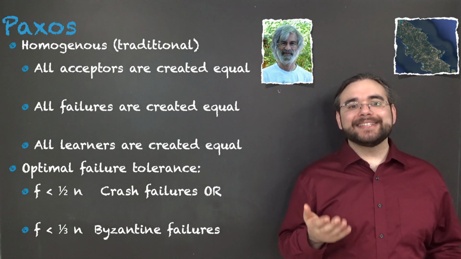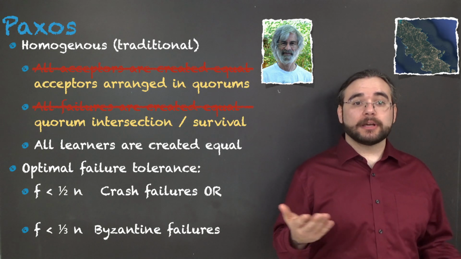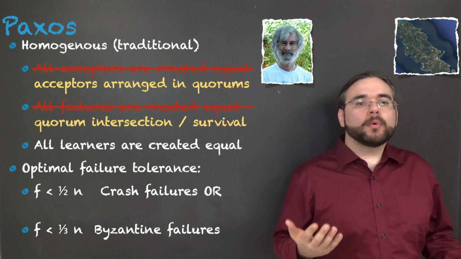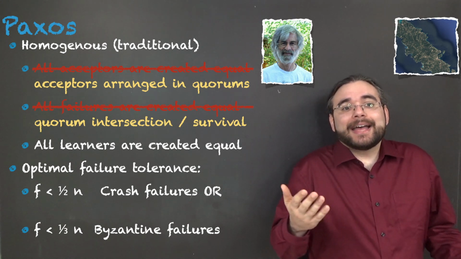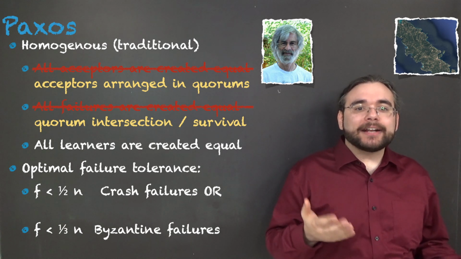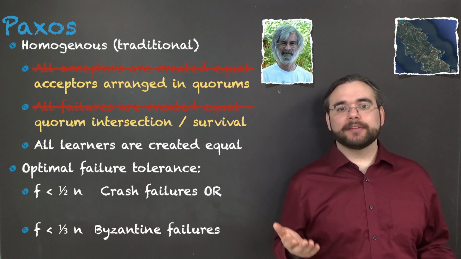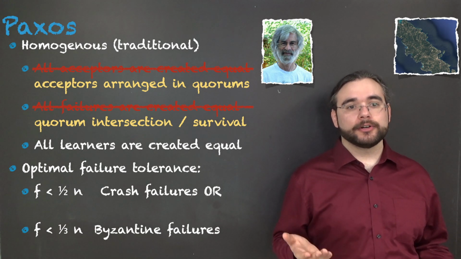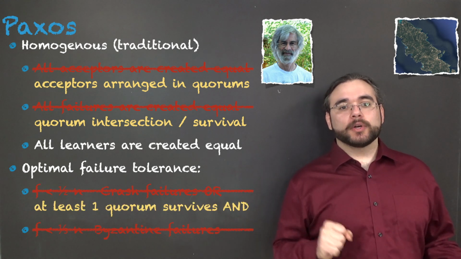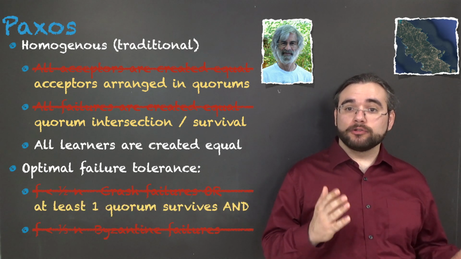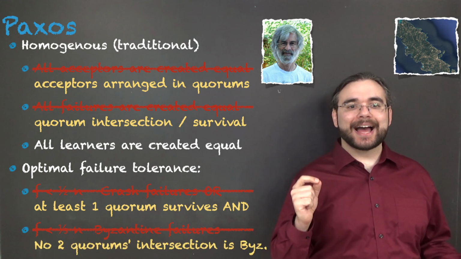But Paxos can easily be defined in a much more general way, in terms of quorums, which are subsets of participants. When your quorums are just any n minus f acceptors are a quorum, it has homogeneous properties. But the actual requirements are more general. Intuitively, a quorum is a subset of acceptors which is sufficient to make a learner decide. For a system to have termination, at least one quorum must survive, and for a system to have agreement, you can't have 2 quorums with an intersection that is entirely Byzantine.